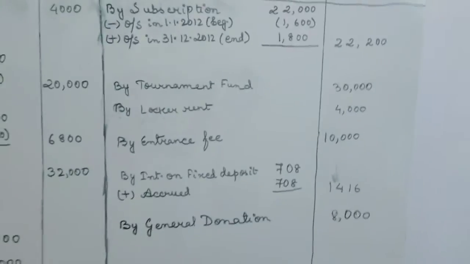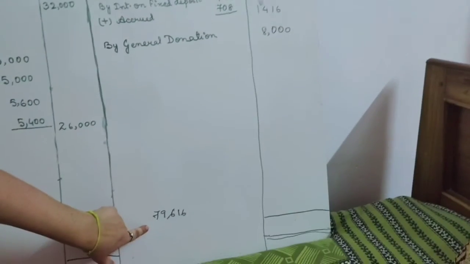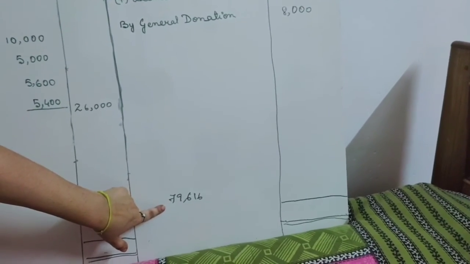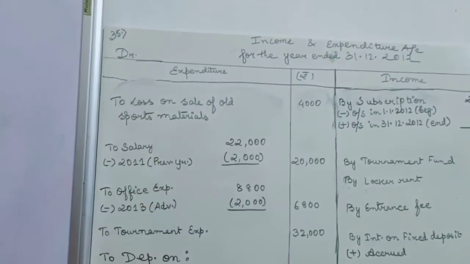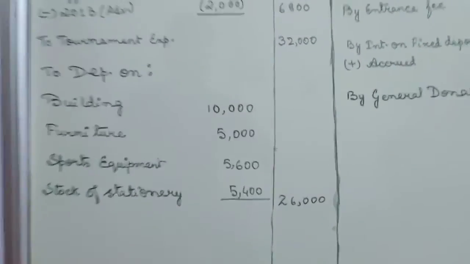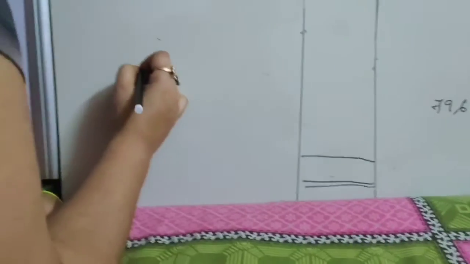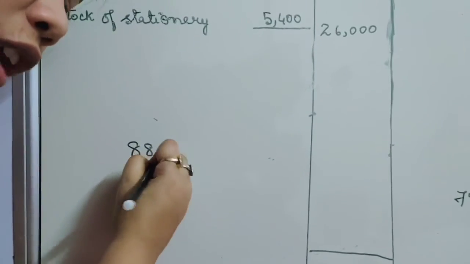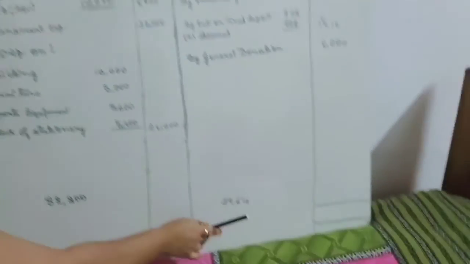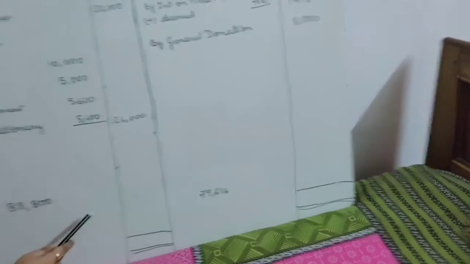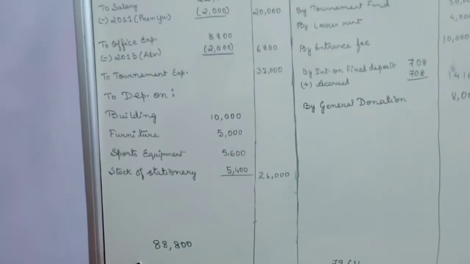Okay, our total of income side is 79,660. Now it's turn for expenditure side. Now we'll total expenditure side, and the total of expenditure side is 88,800.